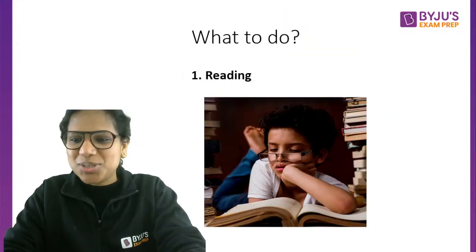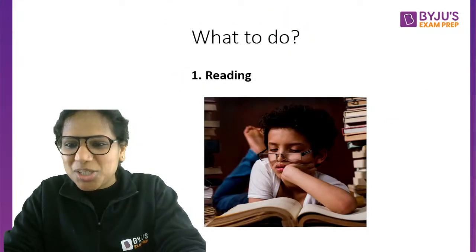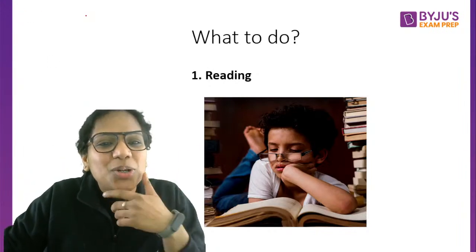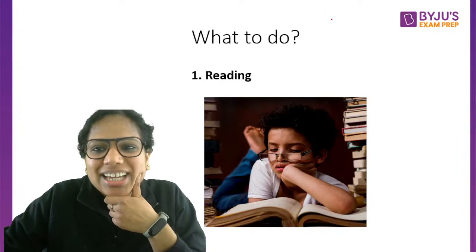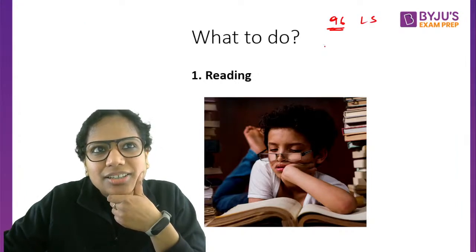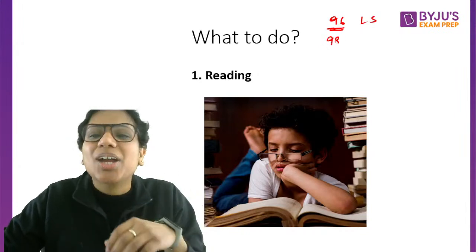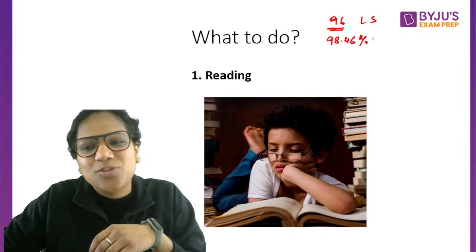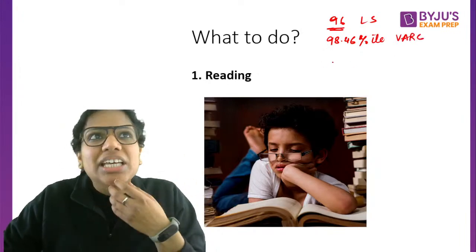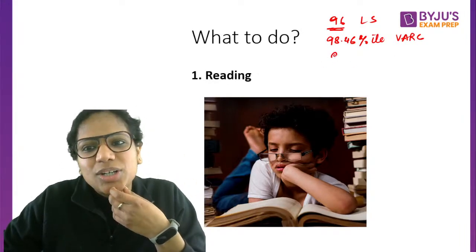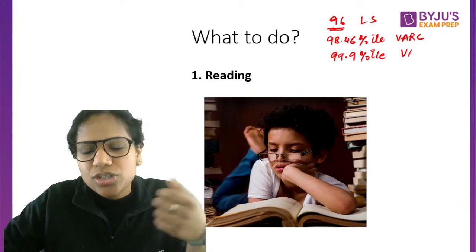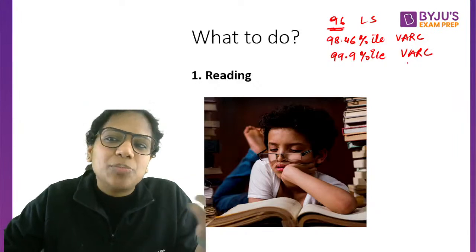Yes. So the plot regarding my score is thickening. Let me just reveal it. Okay. So I'll talk to you about all the scores that I've got. In NMAT, I got 96 in language skills. Then the next that I took was CAT. I got a 98.46 percentile in VRC this time. Not very happy with my score. Then in XAT, I got a 99.9 percentile in the VRC section, right? And the SNAP results are not out.